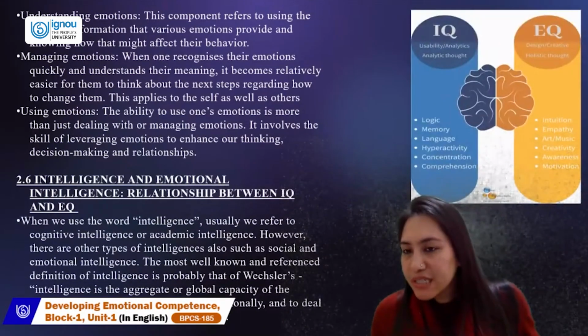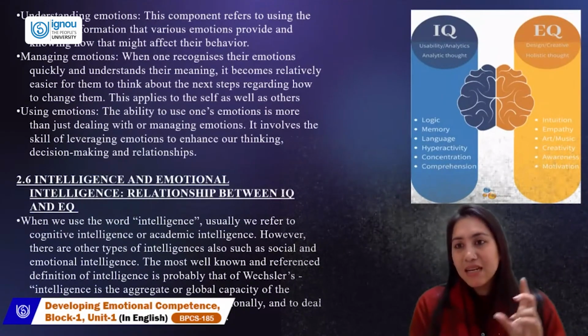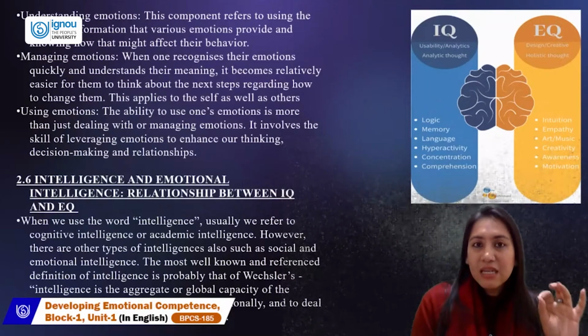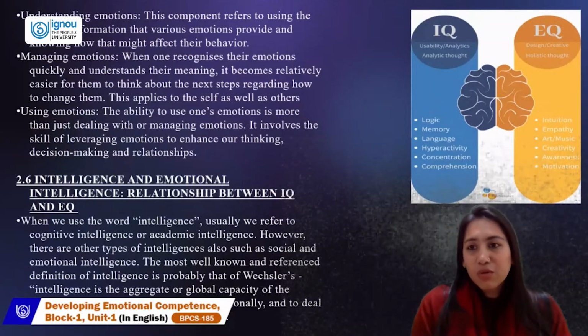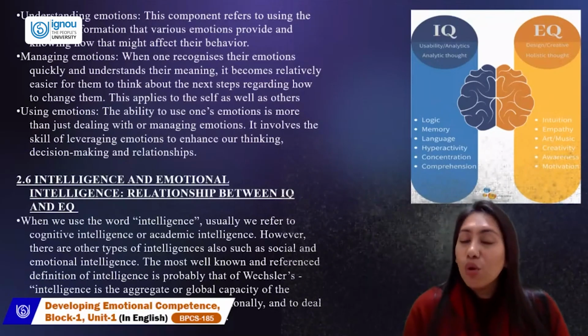We have defined what is intelligence, and in the beginning, we have defined what is emotional intelligence. Let's understand. IQ is more logistics. It's more logic, it's usability. It's about how you can use it in environment, how can you analyze it, how you can fragment and strategize it, how you can organize it.